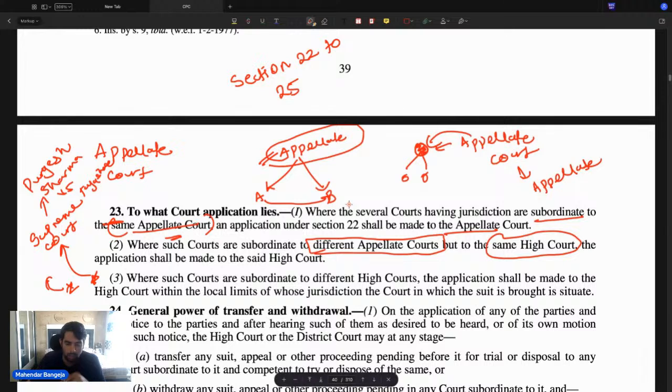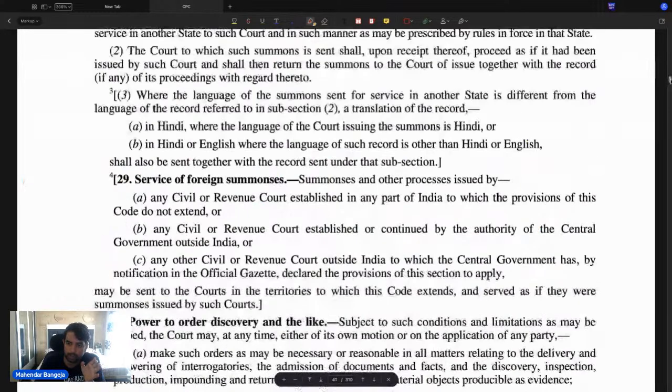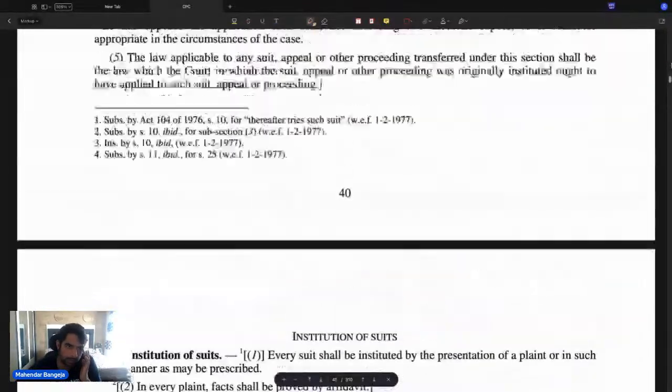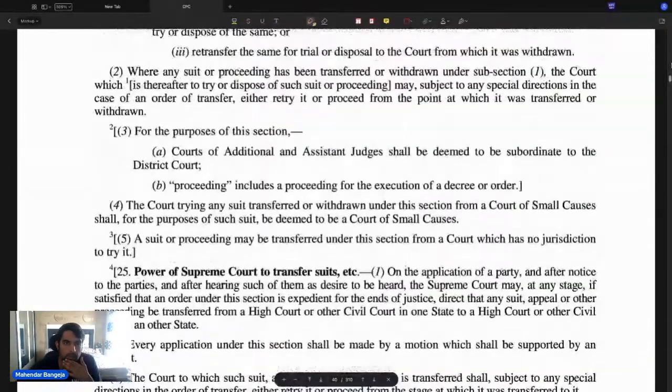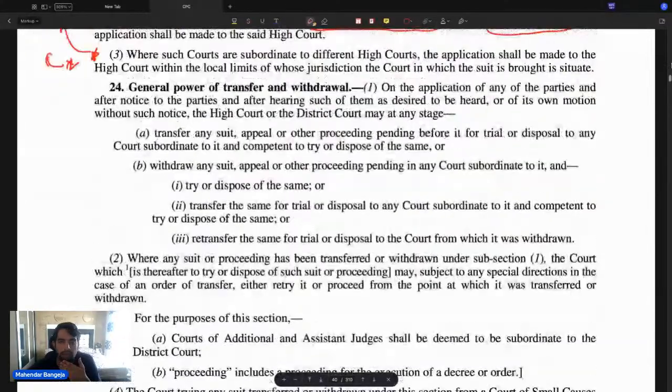ठीक है, अब उसके बाद आता है जनरल पावर टू ट्रांसफर एंड विड्रॉल. So on application of any of the parties and after notice to the parties and after hearing such of them as desired to be heard, or of its own motion without such notice, the high court or the district court may at any time. So this is the power of high court or district court to transfer at any stage any suit, appeal or other proceedings.